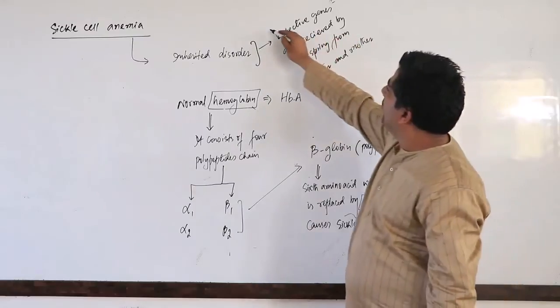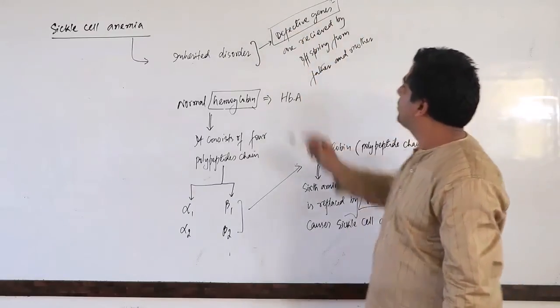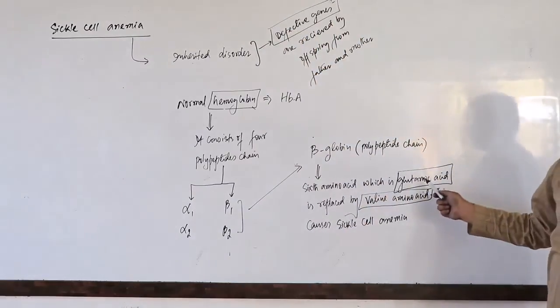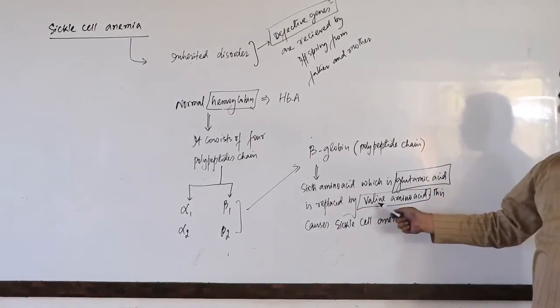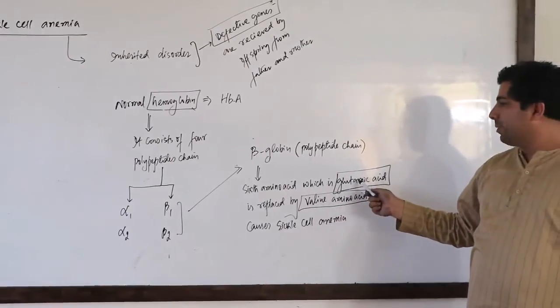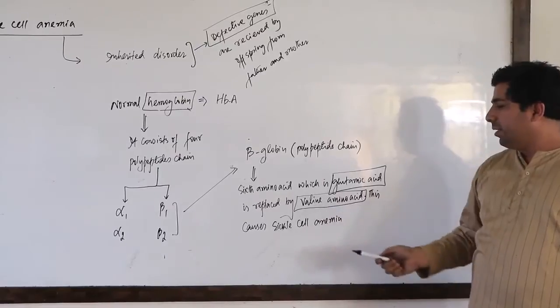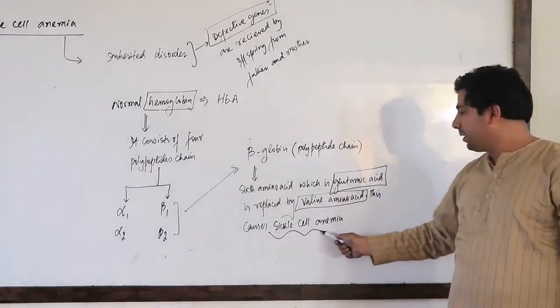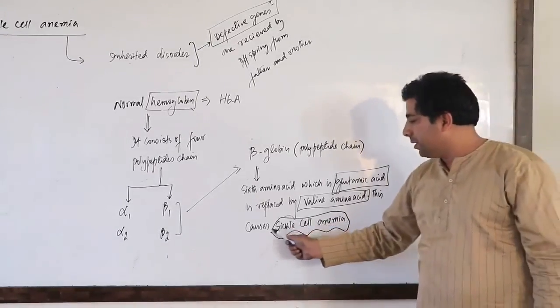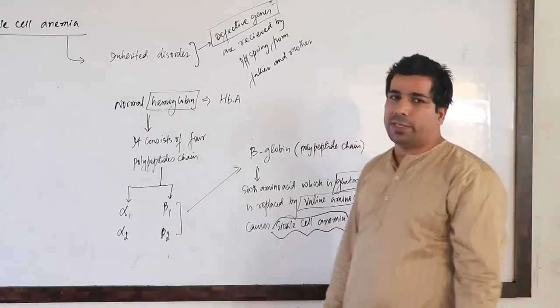And due to those defective genes, what happens? The glutamic acid is replaced by valine. Due to replacement of glutamic acid by valine, what happens? Sickle cell anemia is caused. So this disease is being caused by this.